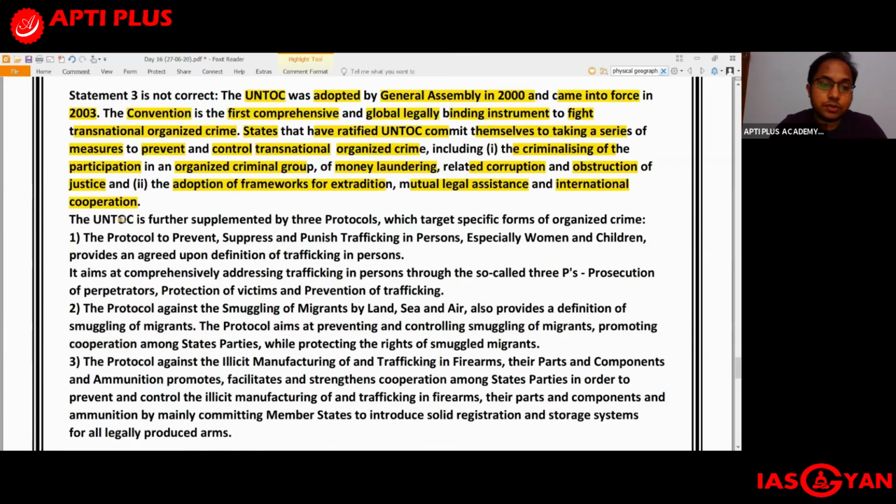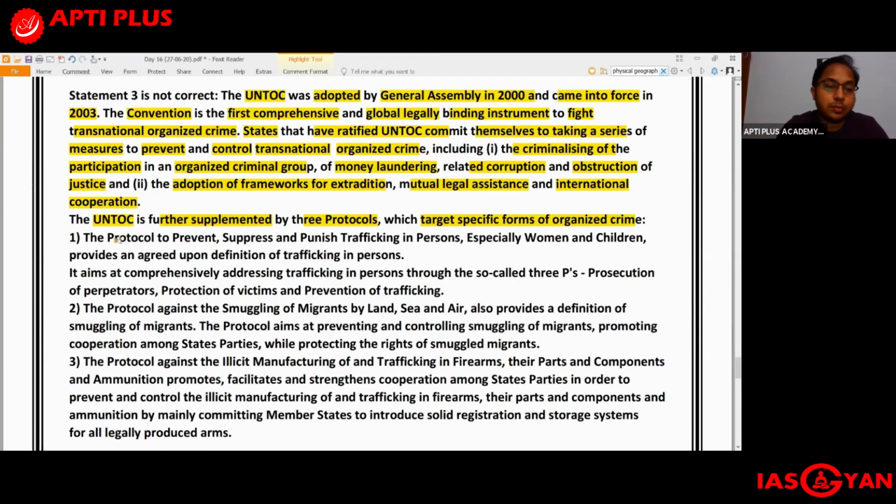Plus, we also get to see that this UNTOC is further supplemented by 3 protocols. So UNTOC, or the United Nations Convention on Transnational Organized Crime, is further supplemented by three protocols which target specific forms of organized crime. Okay, so what are these 3 protocols which are present under UNTOC?